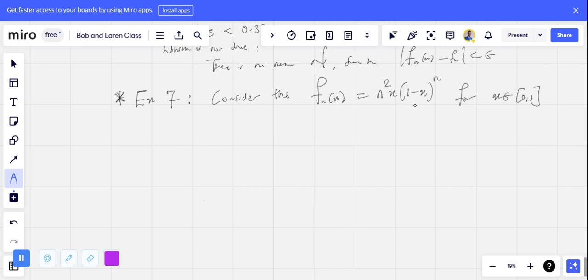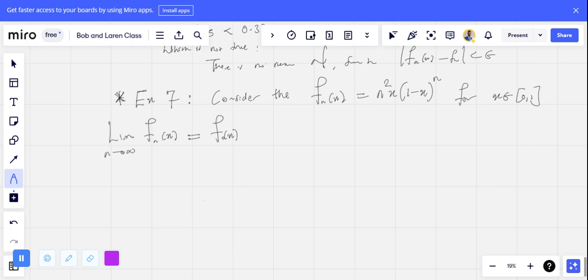First I will need to show that it converges pointwise. I was given f_n(x), so I need to find f(x). And f(x) is defined by the limit as n tends to infinity of f_n(x), which equals f(x). So if this gives us 0, it is pointwise convergence in that case.